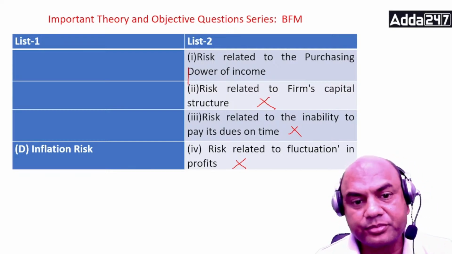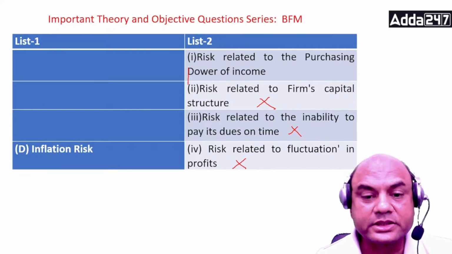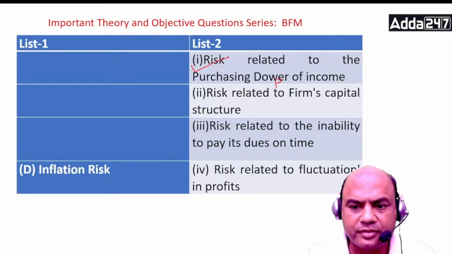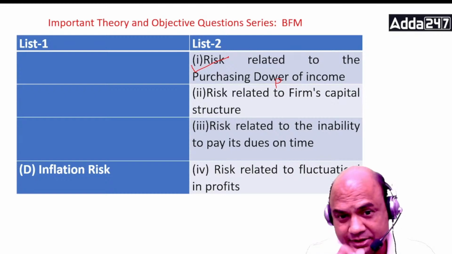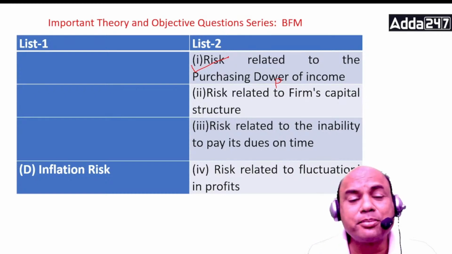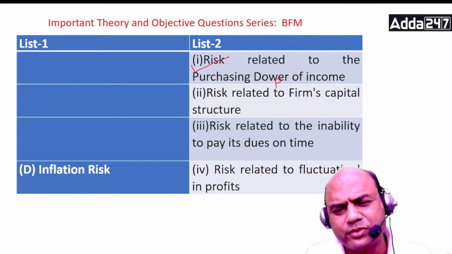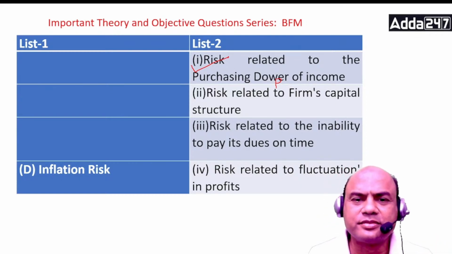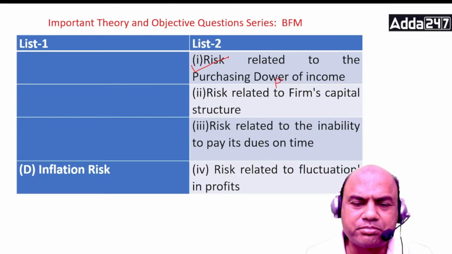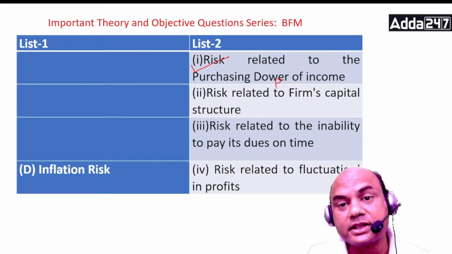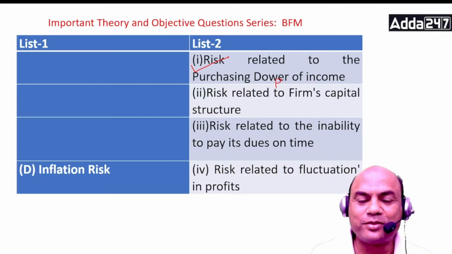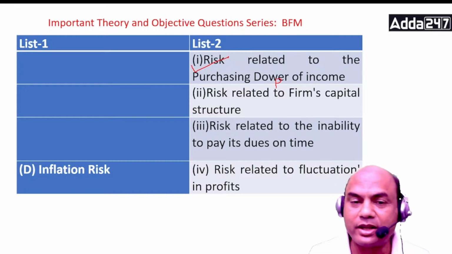Clear this point? Concept cleared? Done. Inflation is the biggest headache of any central bank. RBI also always focuses on inflation only. Once inflation goes up, people start revolting against the government. That's why inflation is the main focus of every central bank.